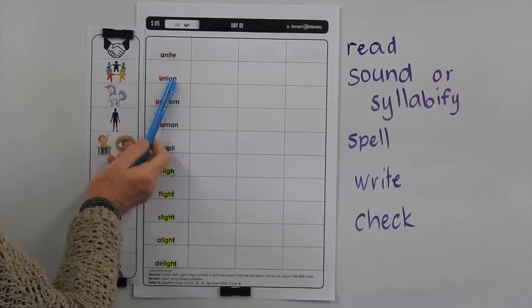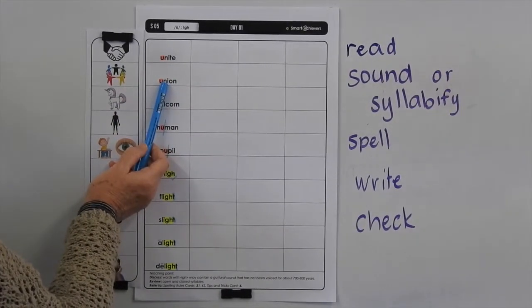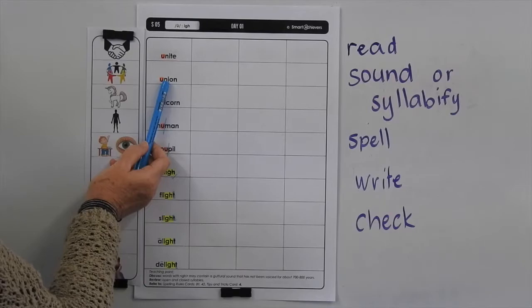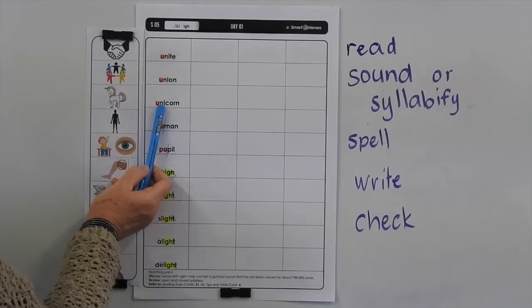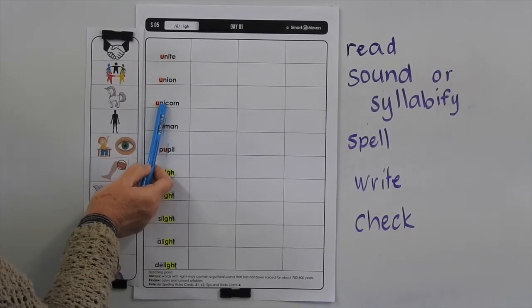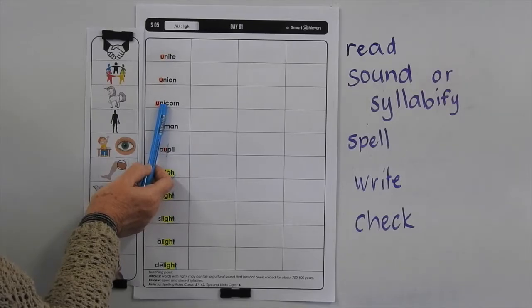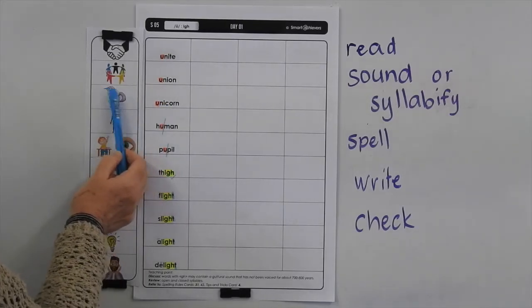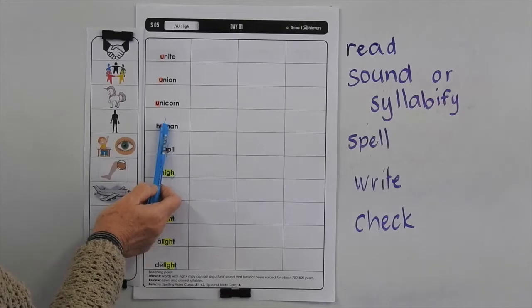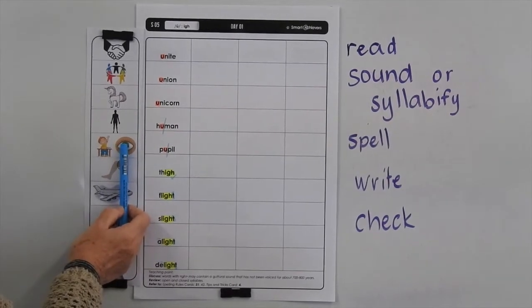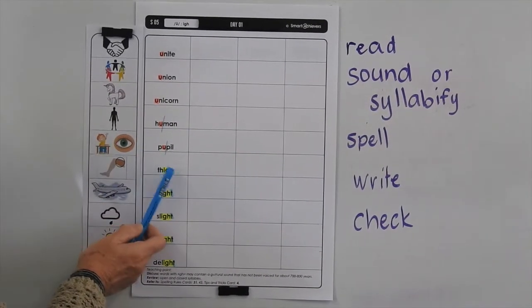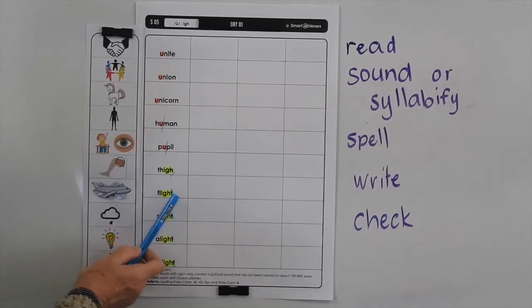Unite means to join. Union is an association formed by people with a common interest. A unicorn is a mystical creature with a horn in the centre of its forehead. A human is a person. A pupil could be part of the eye, or it could mean a student. Thigh is the top part of your leg.